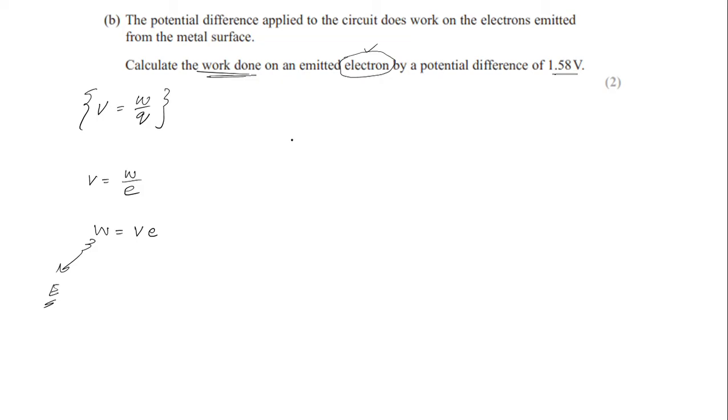So voltage is 1.58 times e. This e means charge of the electron, so 1.6 into 10 to the power minus 19 coulomb. And when you multiply these, you have the answer: work done is equal to 2.53 into 10 to the power minus 19 joule.